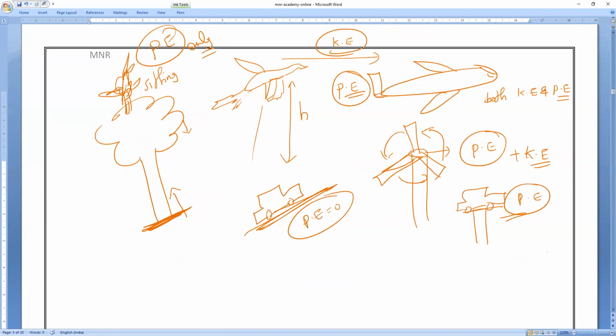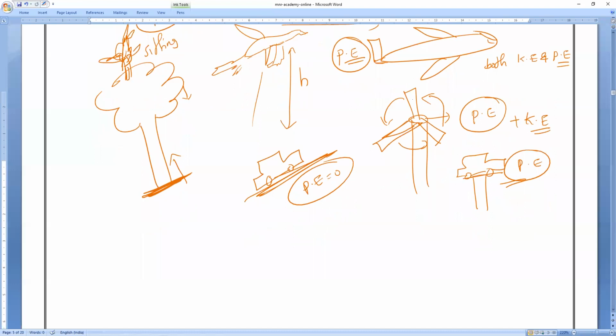Potential energy. Do you understand, everybody? Potential energy exists only when there is elevation above the ground. Okay, Agalya? Now you mentioned the toy cars. That is state and position, both, correct? This is due to the position.